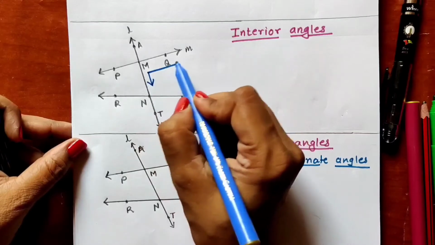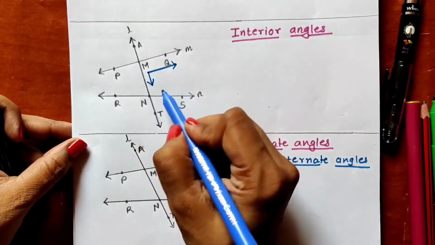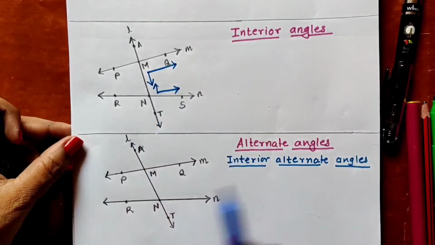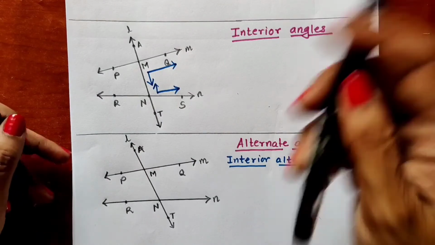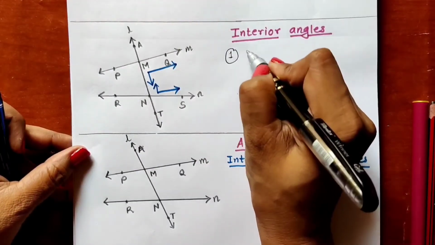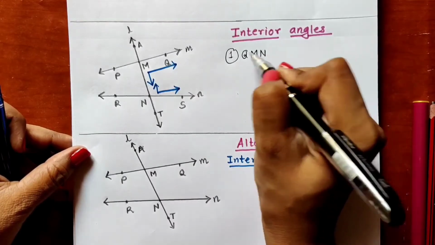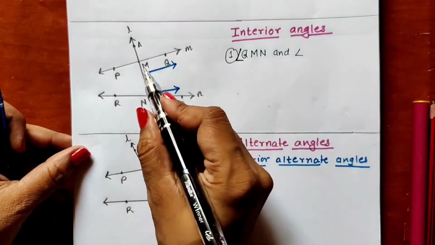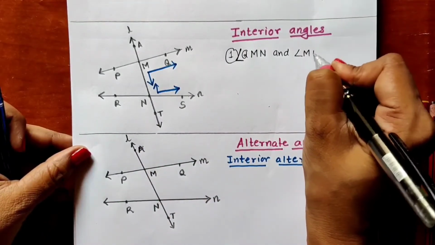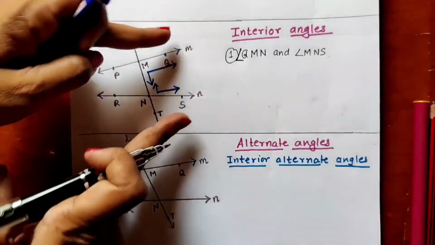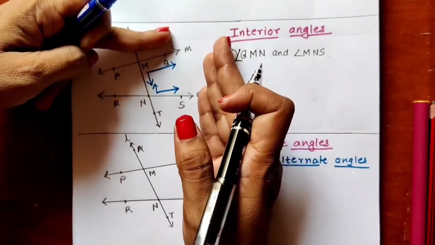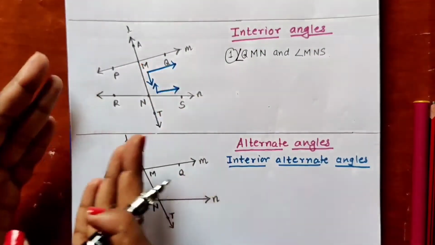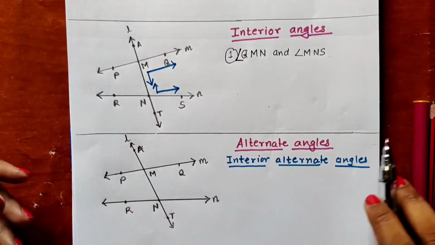This is the first angle QMN, and this is the second angle MNS. So we will be writing the names: the first angle is angle QMN. We have to put the symbol of angle, and angle MNS. They are inside these two lines and on the same side of the transversal, on the right hand side of the transversal. Now let us observe the interior angles which are on the left hand side of the transversal.